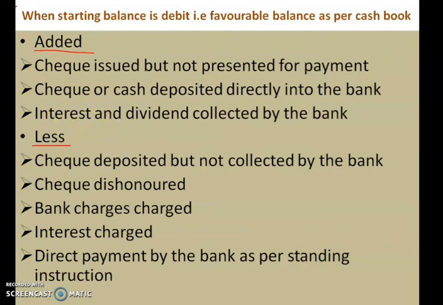So your cash book is lower and your passbook has increased. That difference should not happen. You have to rectify, you have to clear that difference. So in this case, if interest and dividend is collected by your bank, that has to be added to your cash book. So these items are to be added in your cash book if the starting balance of your cash book is debit, favorable.